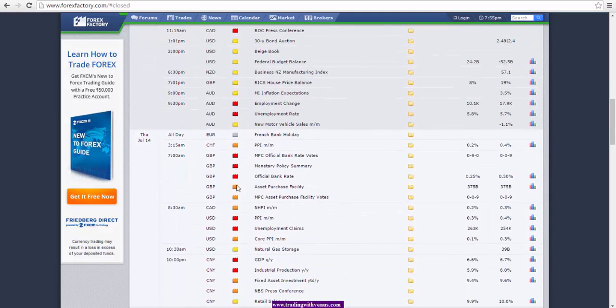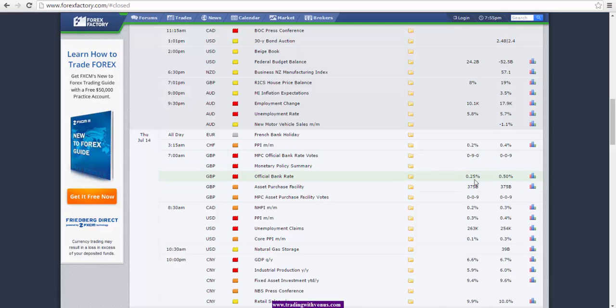And Thursday here, we have the Bank of England monetary policy statement, bank rate, and MPC official bank rate votes for the British pound. According to the Forex Factory calendar, they're expecting an interest rate cut. However, the jury is out on this one. Some market participants are expecting an interest rate cut in this meeting, while others are expecting a rate cut in the August meeting. So at this point, we'll keep an eye on this to see what happens here.